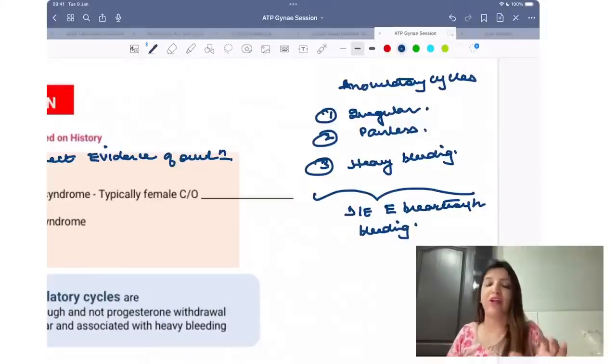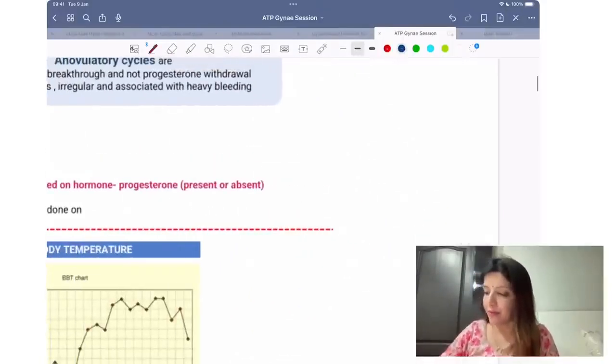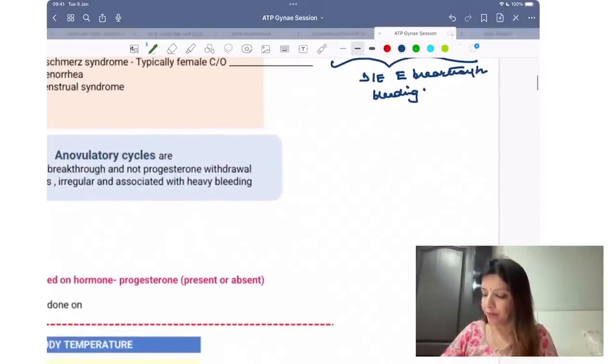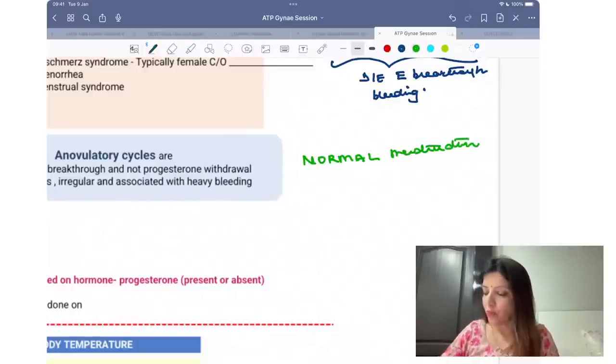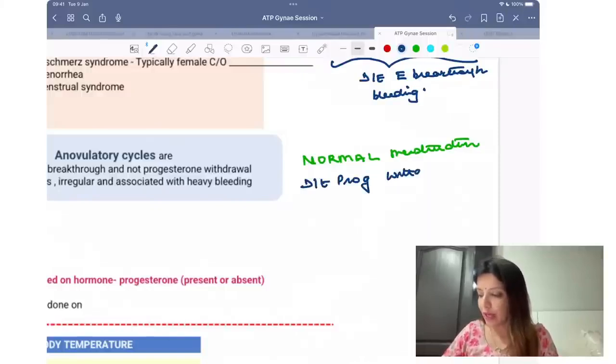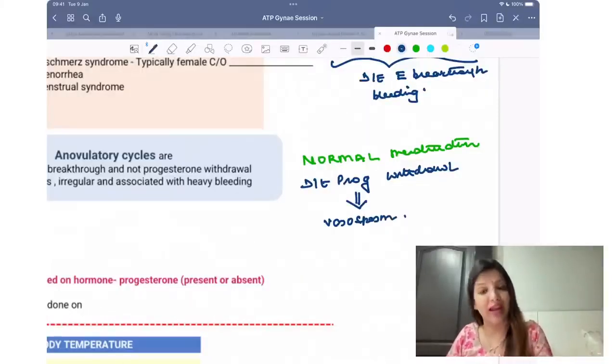Normally when a female is menstruating, normal menstruation is because of progesterone withdrawal. And when progesterone withdraws, remember, normal menstruation is due to progesterone withdrawal. And when progesterone withdraws, there is vasospasm. Why? Because we all know progesterone is a smooth muscle relaxant.